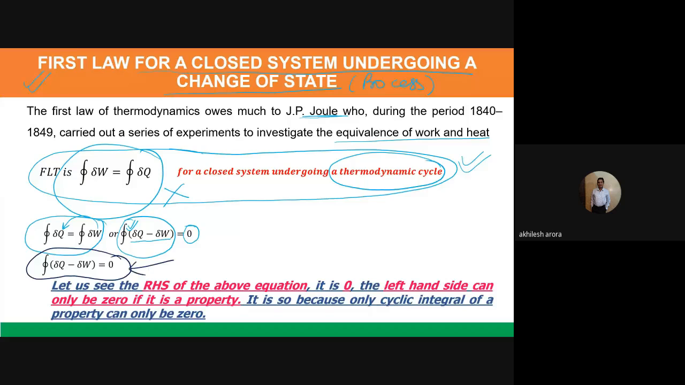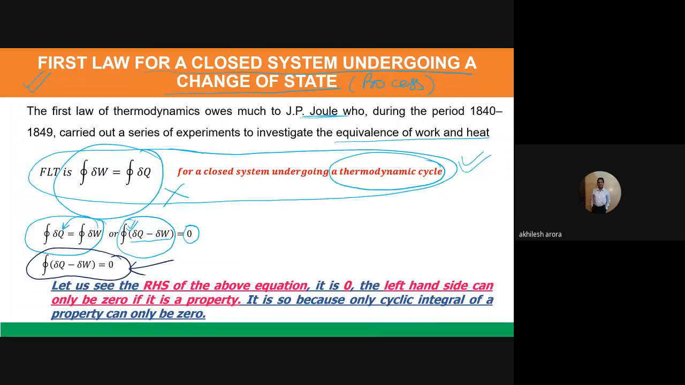What does it tell actually? Can anybody tell me? What is the implication of this left hand side and the right hand side? What does it imply? That the total heat supplied to the system will be equal to the total work done by the system. That's true. That is the first law of thermodynamics for a cycle actually.